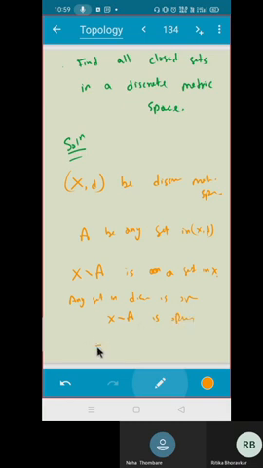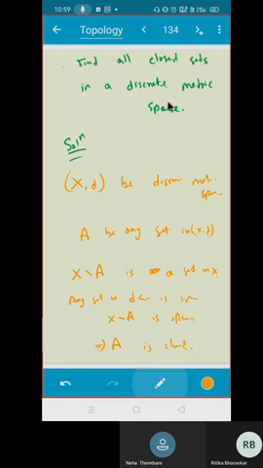What do you mean by X minus A is open? Can I say A is closed? So that means any set. But A was any arbitrary set. So any set A is closed. Is that clear? Just by using the proof that any set is open, we are using that here. Do you remember the proof of find all the open sets?